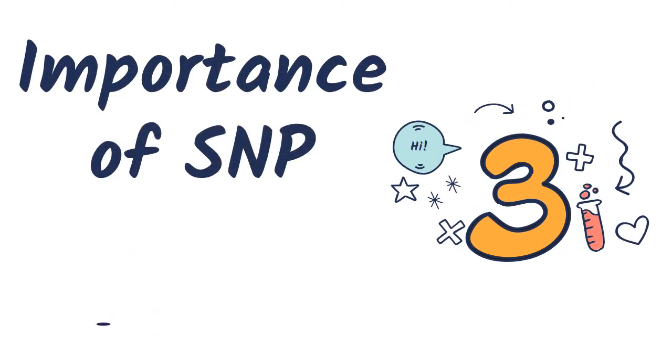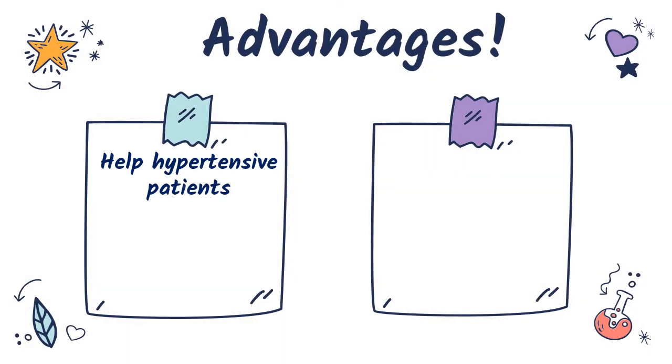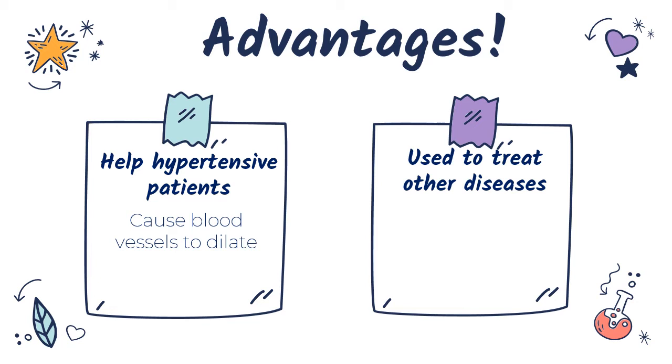Now let's talk about the importance of SNP. Firstly, SNP is used to save hypertensive patients. This compound can stimulate the blood vessels to dilate, which decreases blood pressure and ventricular filling. Next, it is also used to treat other kinds of patients, such as those with esophageal varices, where the veins in the lower esophagus become extremely dilated, or aortic stenosis, the disease where the left ventricle of the heart has a narrow exit.